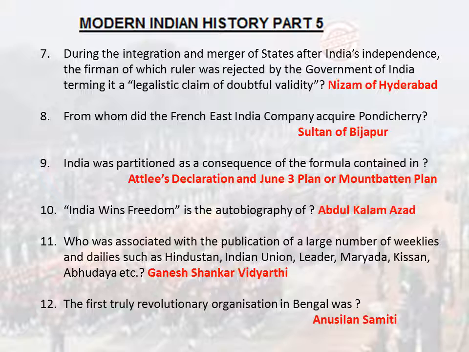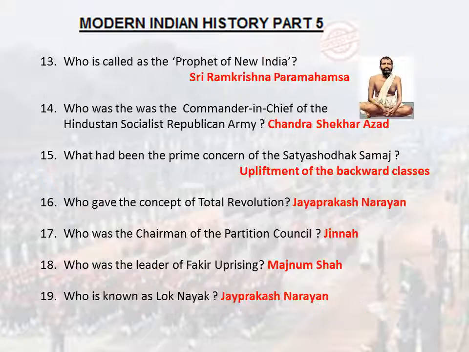India Wins Freedom is the autobiography of Abul Kalam Azad. Who was associated with the publication of a large number of weeklies and dailies such as Hindustan, Indian Union, Leader, Maryada, Kisan, Abhyudaya, etc.? Ganesh Shankar Vidyarthi. The first truly revolutionary organization in Bengal was Anushilan Samiti. Who is called the prophet of New India? Sri Ramakrishna Paramahamsa.